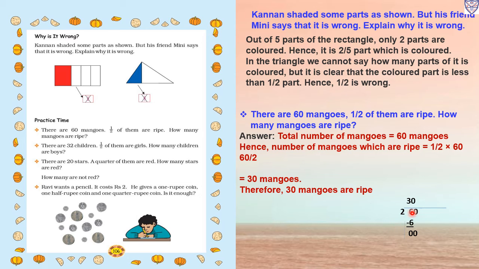First we will take 6, then 2 3s are 6. So 6 minus 6 we will get 0, the other 0 we will carry down. In the quotient also we will write 0. Means 30 mangoes, therefore 30 mangoes are ripe.